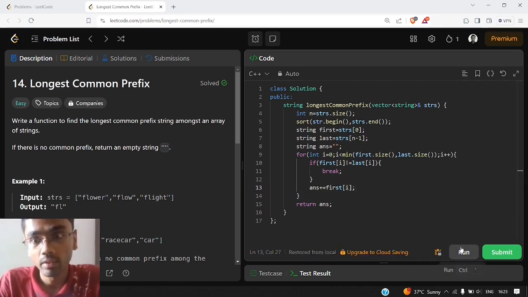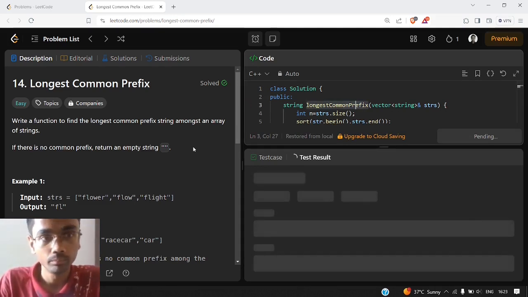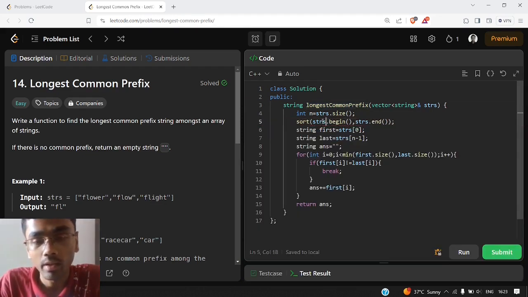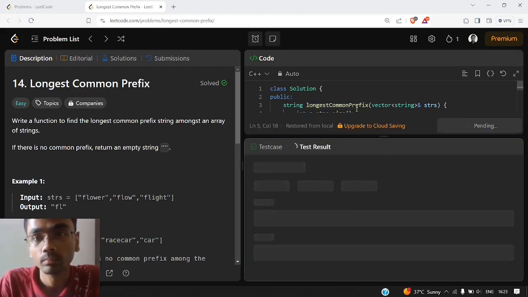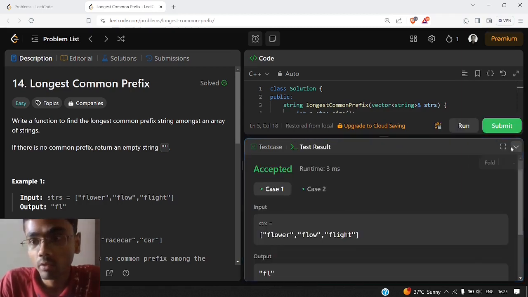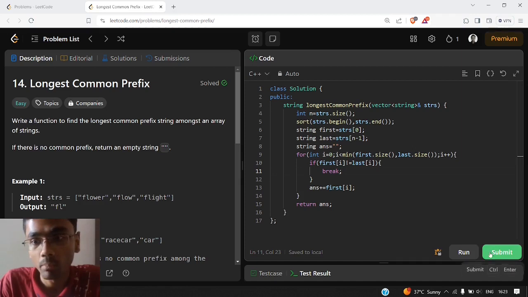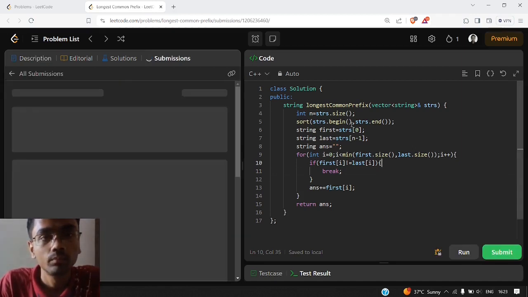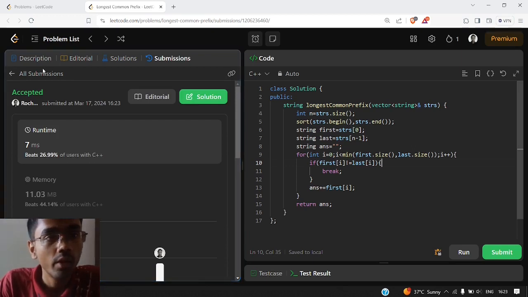So let us see if it is working. We need to write strs here. It worked fine on the sample test case. Let us try to submit it. So yeah, our answer got accepted.